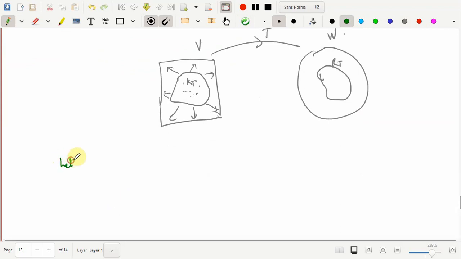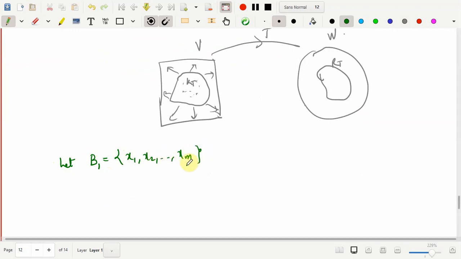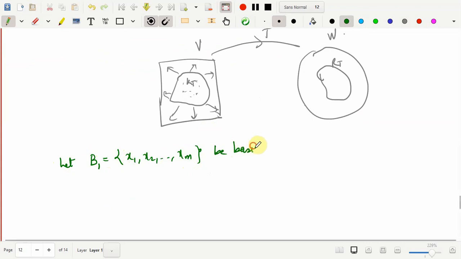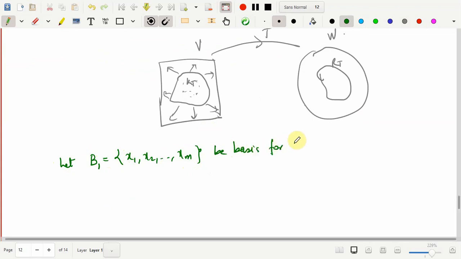So let, I'll take it as B1: x1, x2, this goes on till xn. This is a basis for the kernel of T. So definitely this m has to be less than or equal to n, as I'm saying that the dimension of V is equal to n.